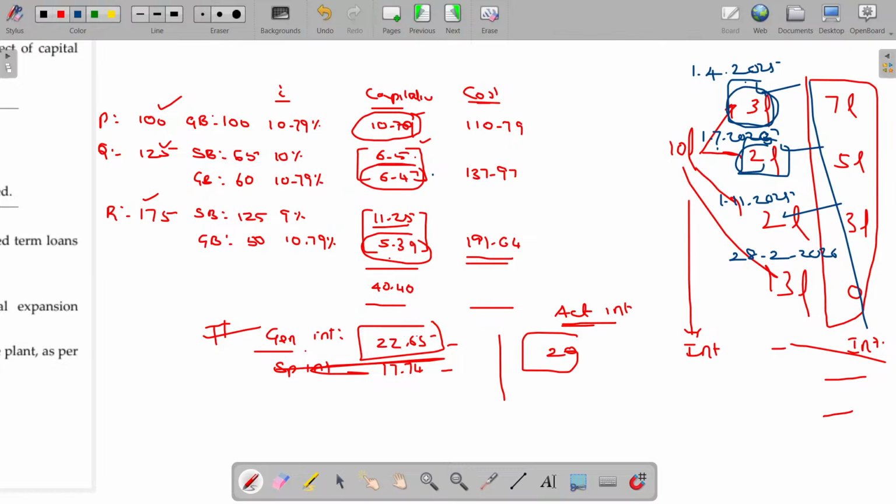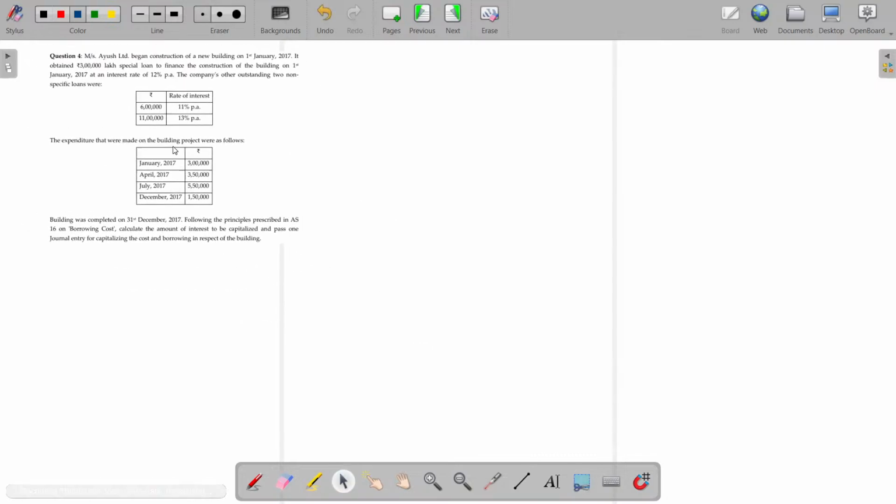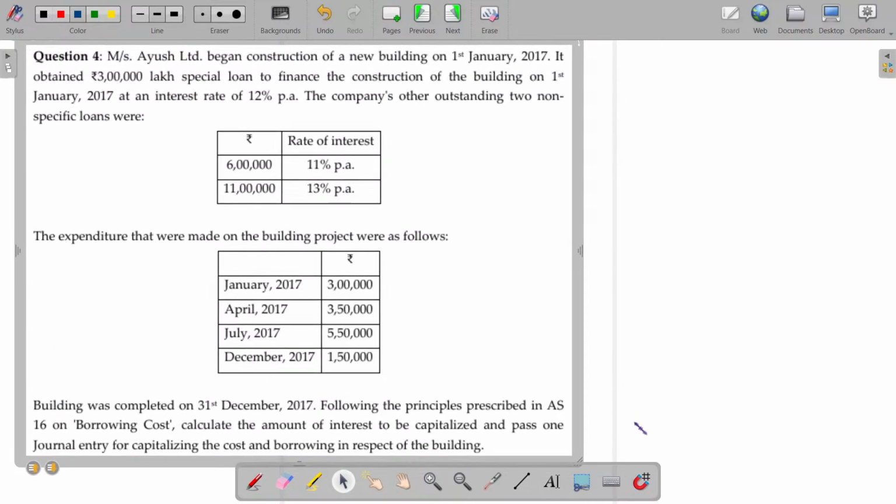Now you can calculate the interest for the whole year for this to capitalize. For this from 1/7 to the year end capitalize. For this you can capitalize from 1/11 to the year end, and this will also be capitalized only from the date of spending to the year end. Possible. Usually this point will be applicable for the general borrowing, not for the specific borrowing. Related to this one, we'll be solving the next illustration. The rest of the things are the normal. Now, in case of general borrowing, these are the scenarios you have to understand. To the extent amount spent, you have to capitalize, to that extent of period.